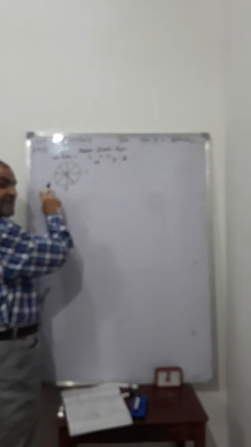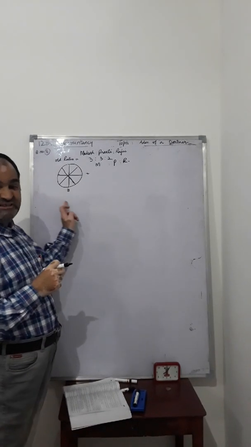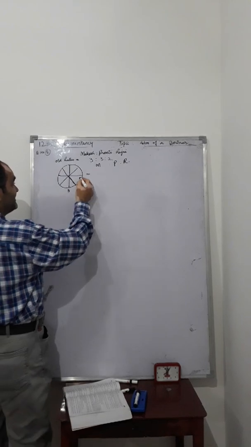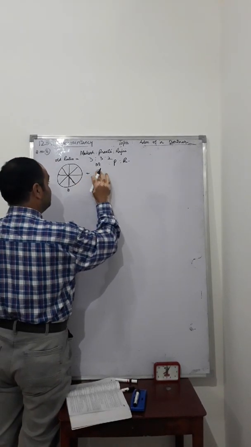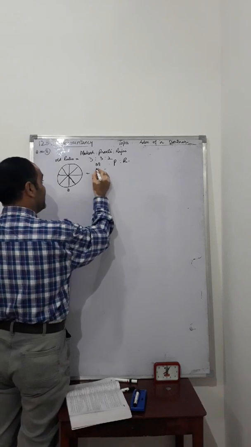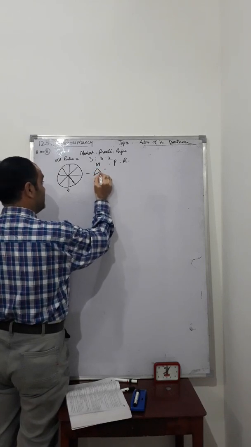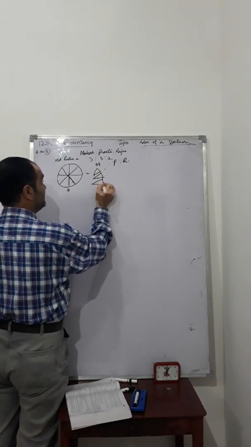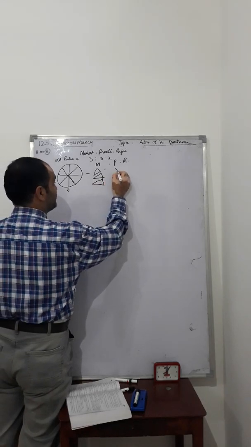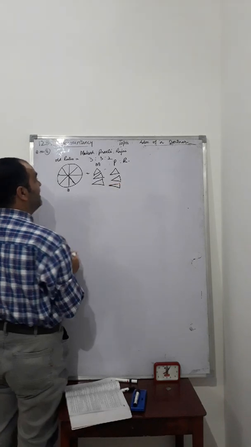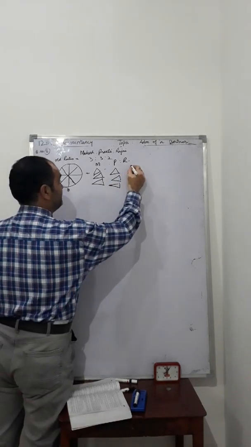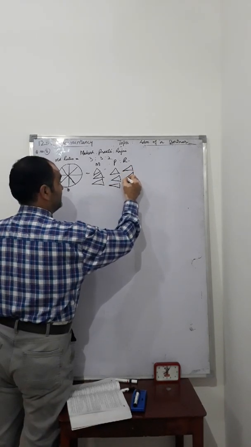Out of these 8 equal pieces, let's give 3 equal parts to Mukesh, 3 equal parts to Preeti and 2 equal pieces to Rajni.